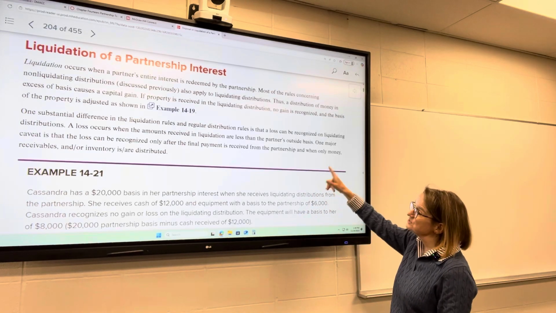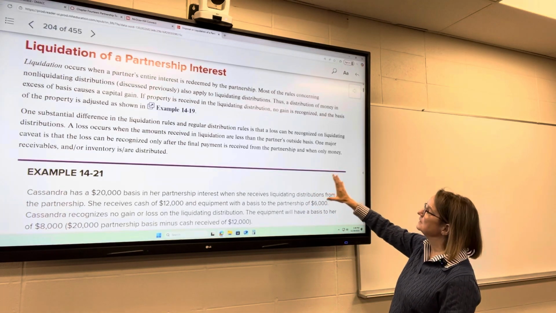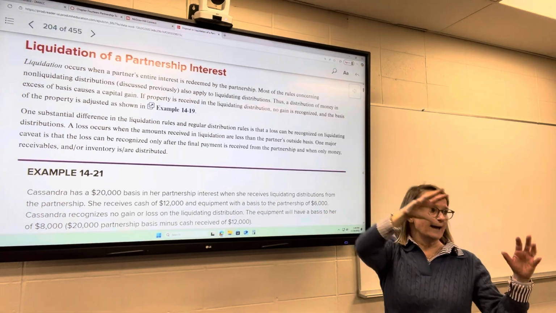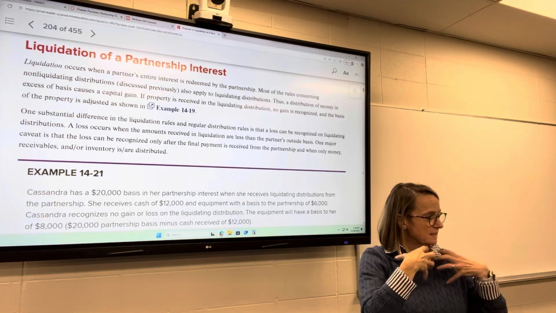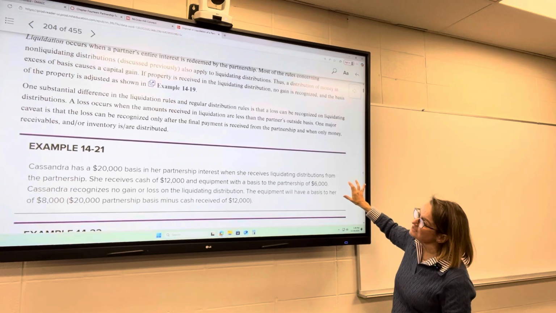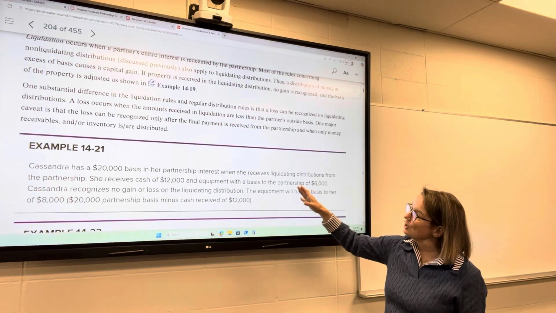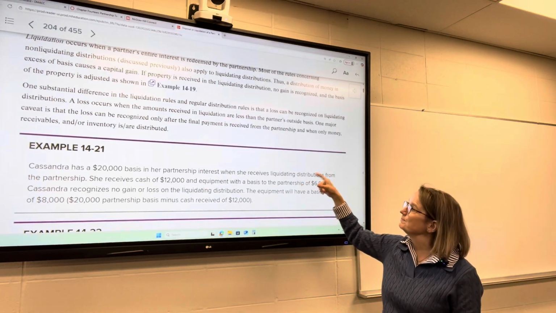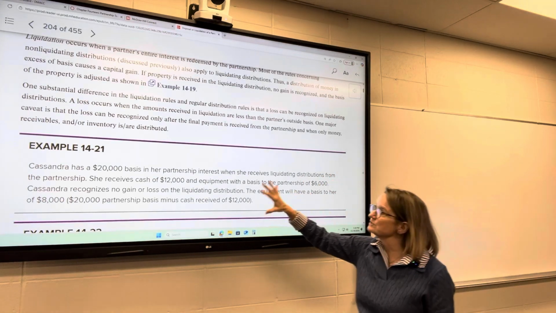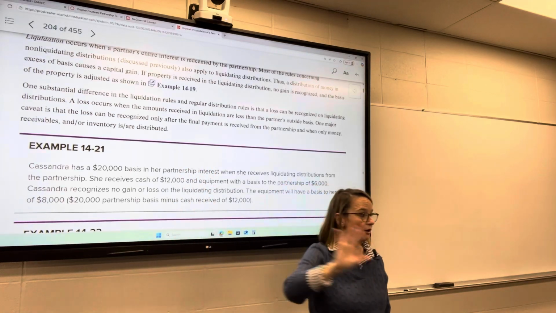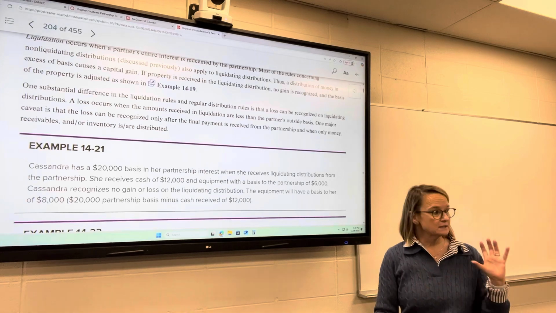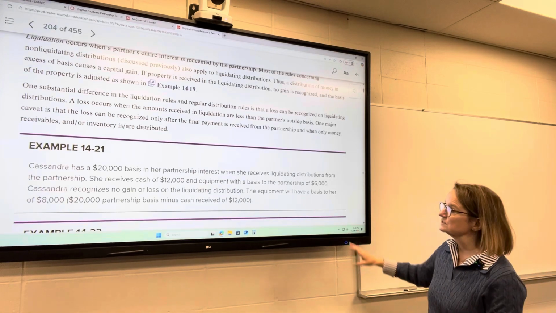So a loss occurs when the amounts received in liquidation are less than the partner's basis, the partner's outside basis. Again, outside basis is the basis that each partner calculates, okay, for themselves. A major caveat is that the loss can be recognized only after the final payment is received from the partnership and when only money, receivables, and or inventory are distributed. So if they're distributing property, it's a little bit different.